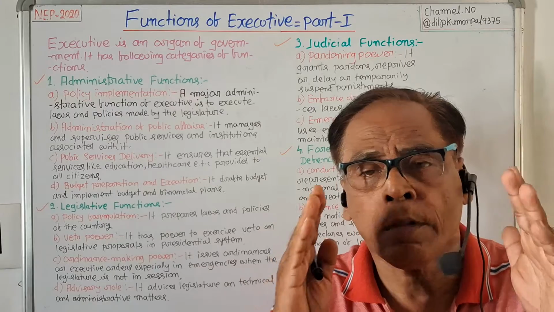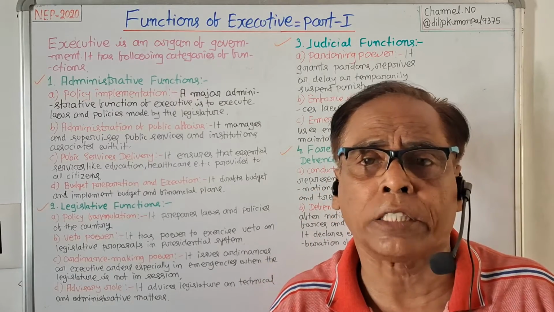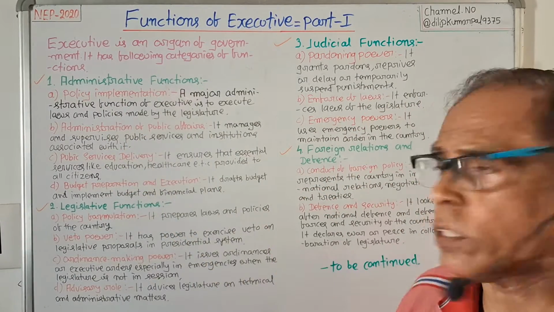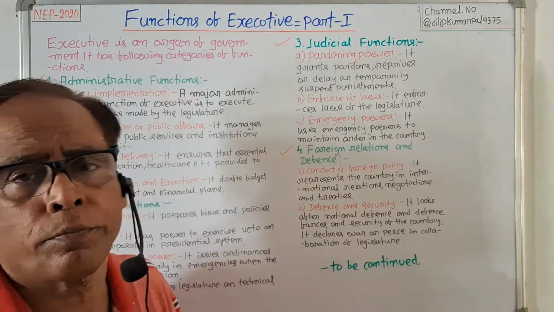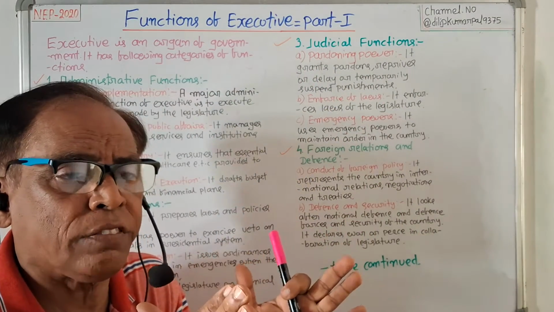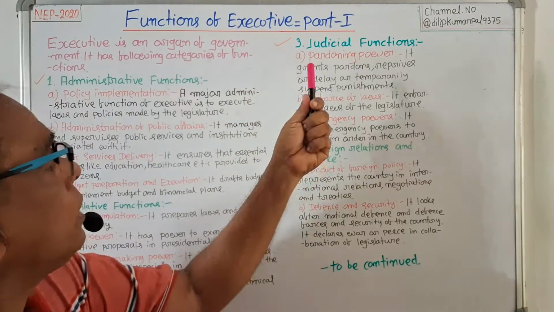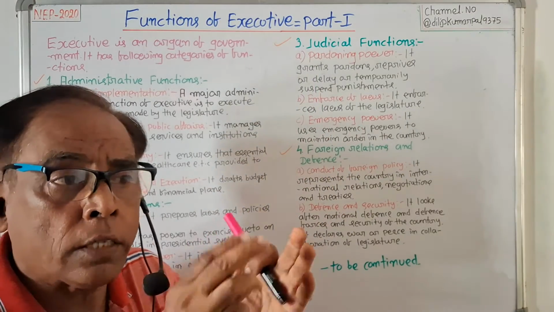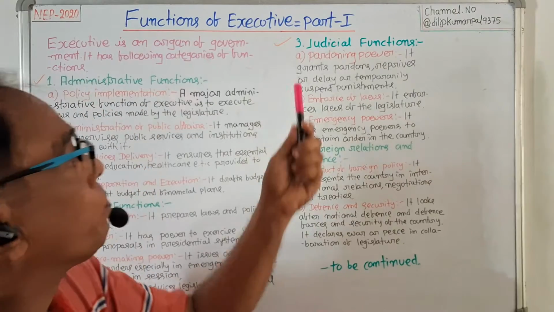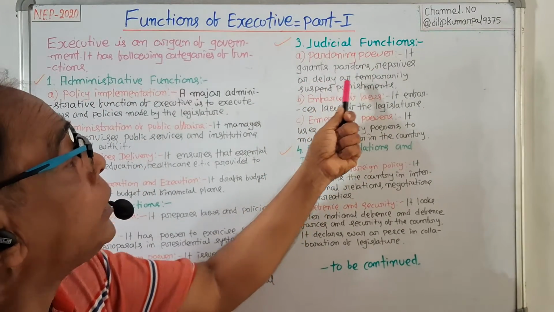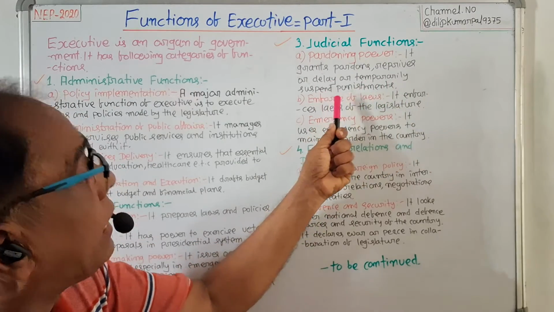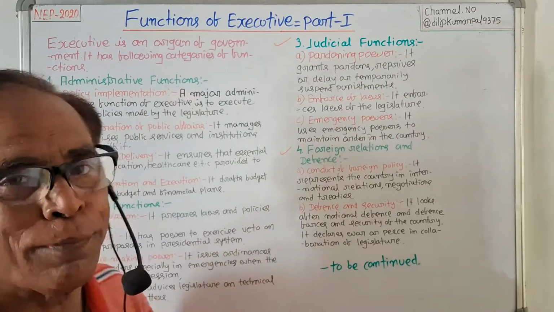So we have discussed 2 important functions of the executive. One is the administrative function, other one is the legislative function. And number 3, judicial function. Another function of the executive is judicial function. Under the judicial function, there are 3 functions. Number 1, pardoning power. It grants pardon, reprieve or delay or temporarily suspend punishment.